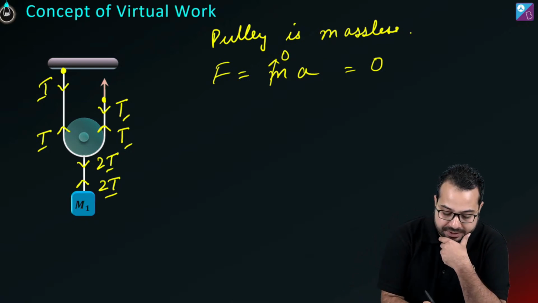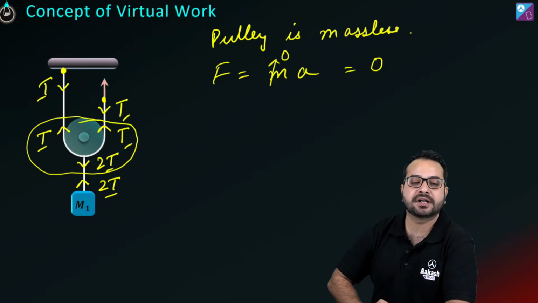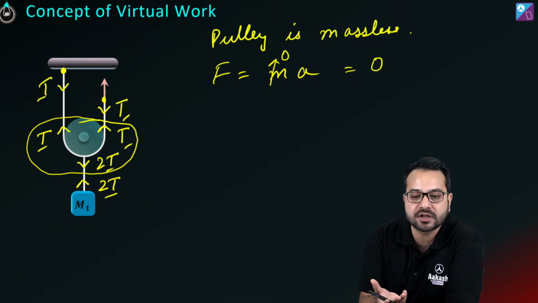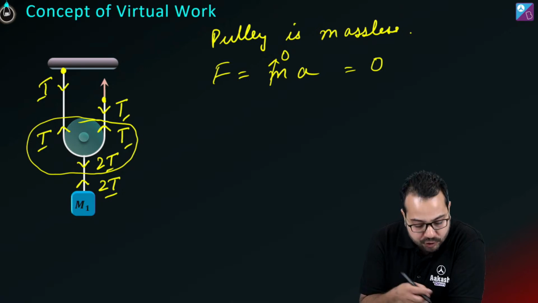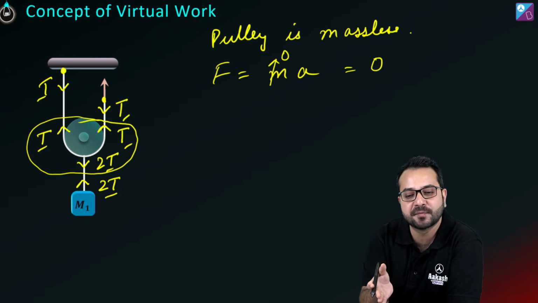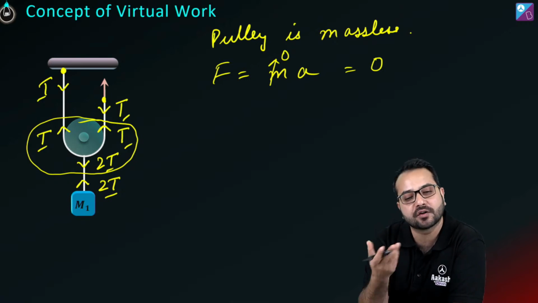Do you have to calculate the work done on the pulley? No, because on the pulley the net force is 0. So even if there is displacement, there is going to be no work done. So you don't have to calculate the work done on the pulley. चाहे fixed pulley हो, चाहे movable pulley हो, you don't have to calculate the work done on the pulley.